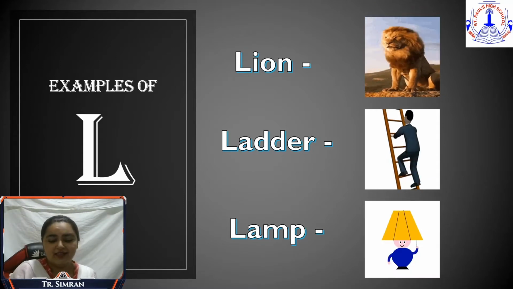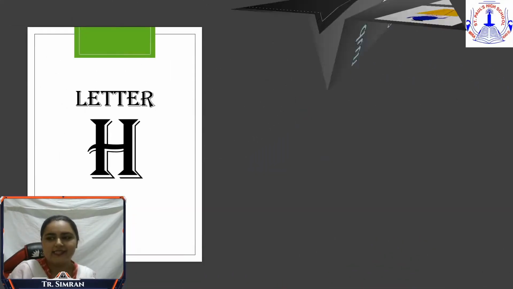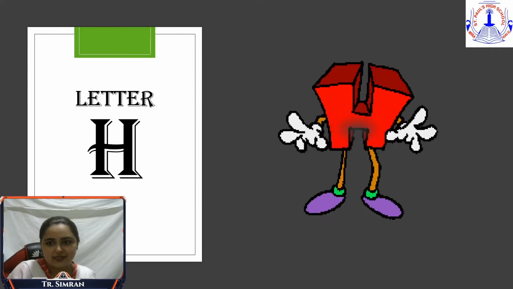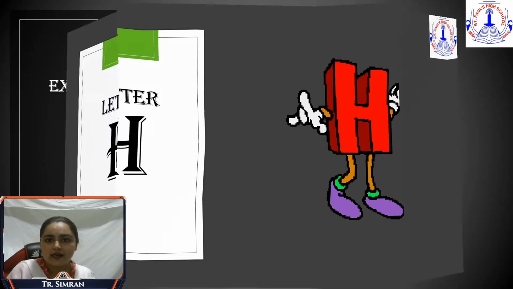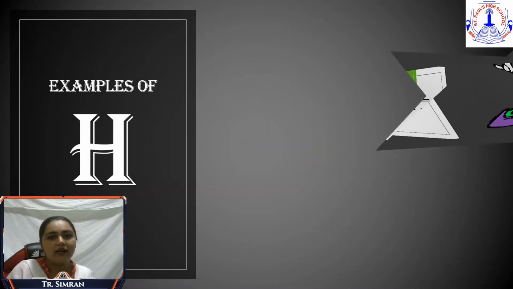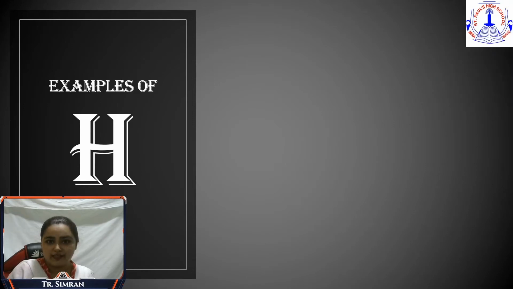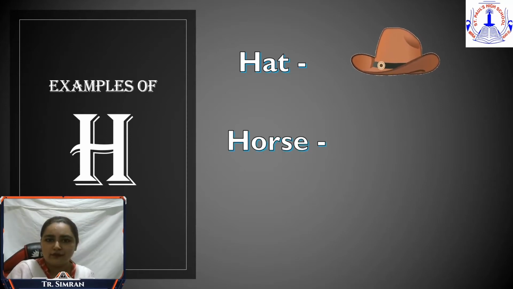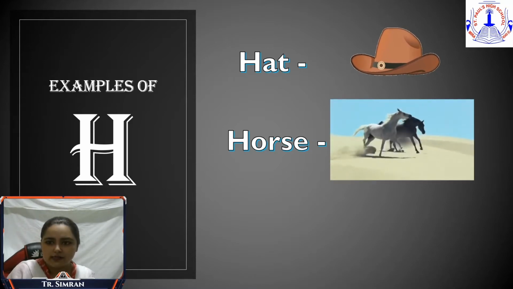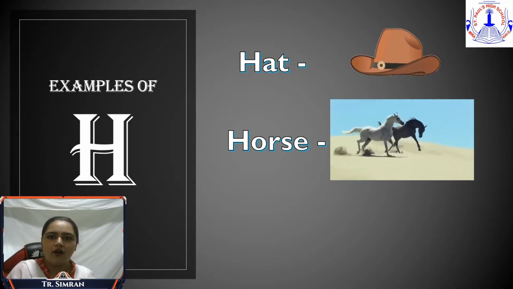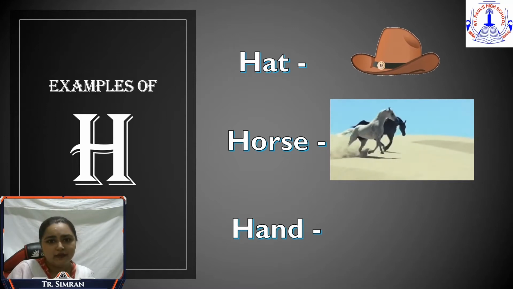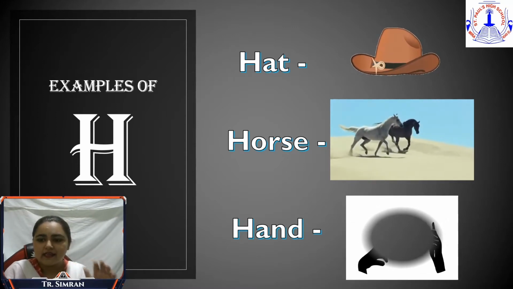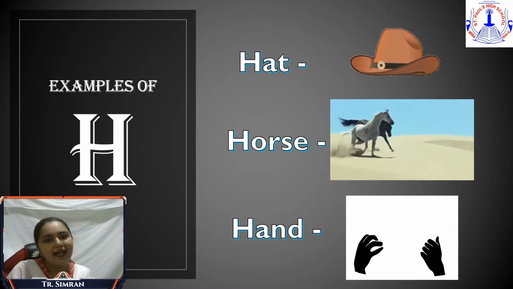So children, now our next letter is letter H. H says H. Now here are a few examples of letter H. H for hat. H, H, hat. H for horse. H, H, horse. H for hand. H, H, hand.